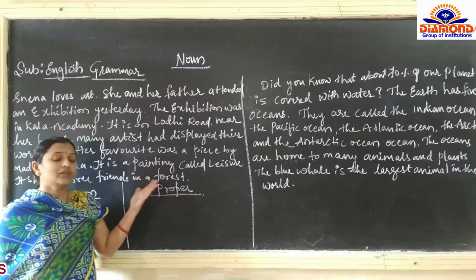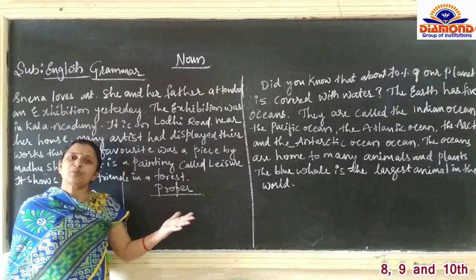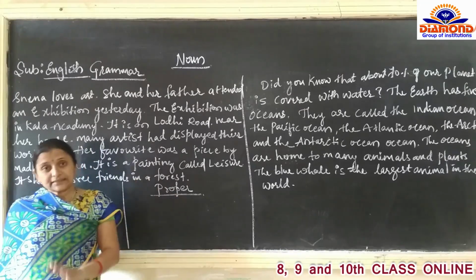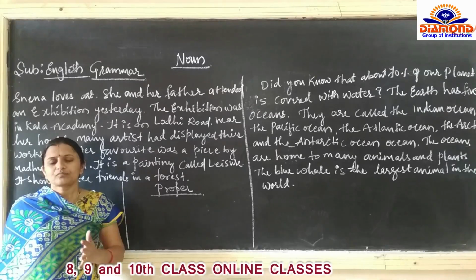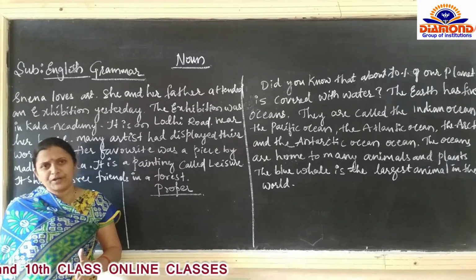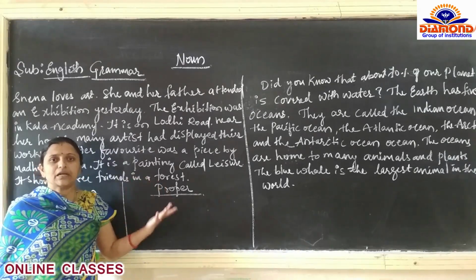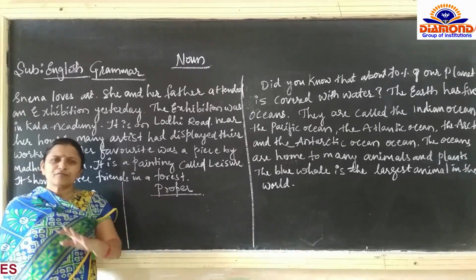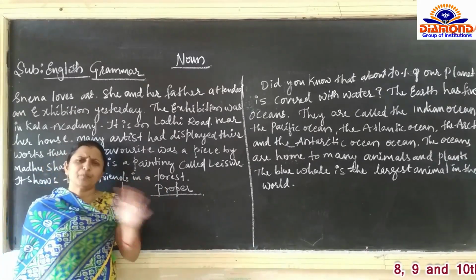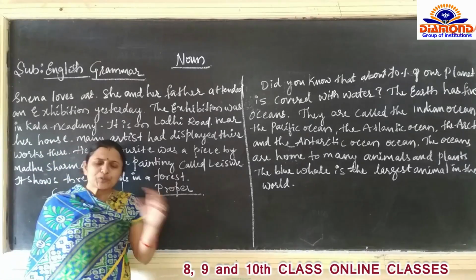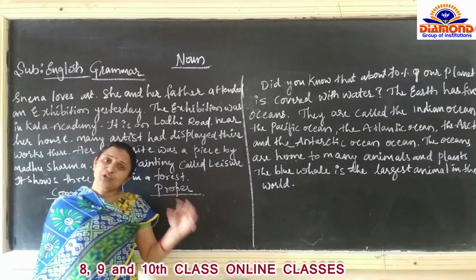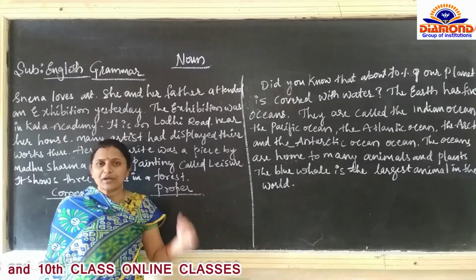Sushant Singh Rajput is a proper noun, and actor, Sushant Singh Rajput is a best actor. Actor is a common noun, and we can take art. For every painting, we are going to call it art. A specific painting is going to be called a proper noun.